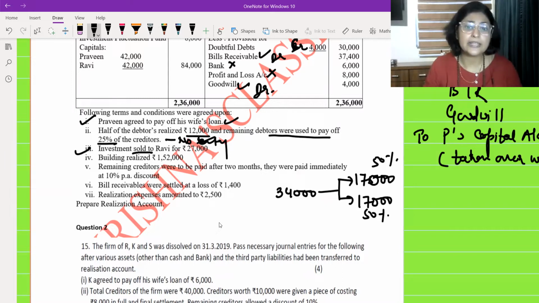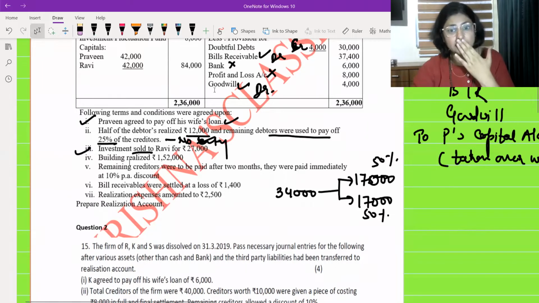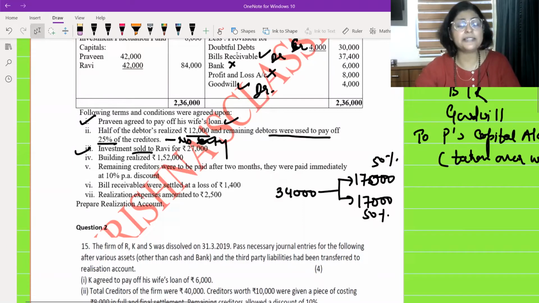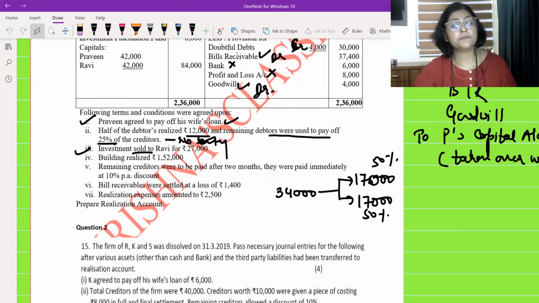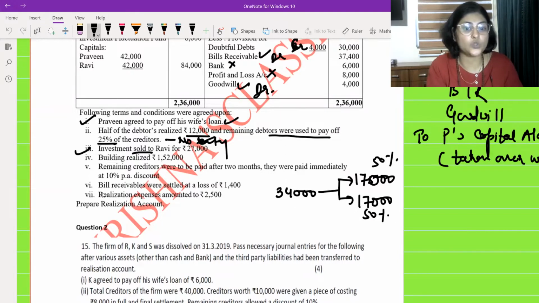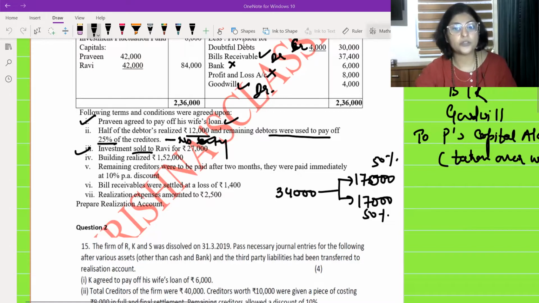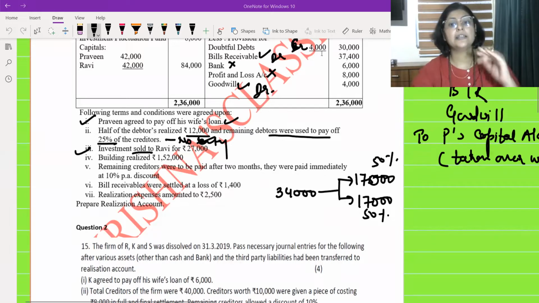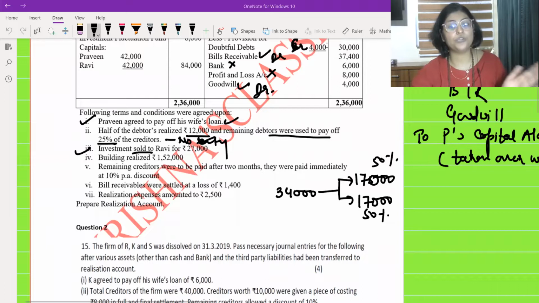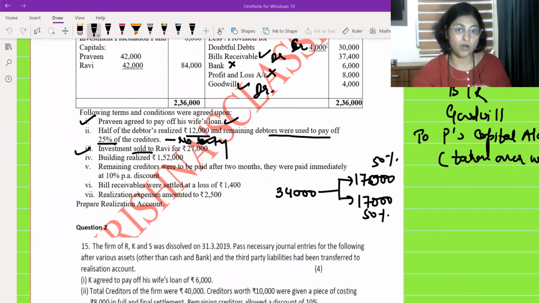But here, nothing like this is written that Ravi is taking the investment. What is written? It is written that investment is sold to Ravi for 27,000 rupees. Okay. So whenever there is investment sold to a particular partner, in that case, what is going to happen? You are not going to write it as if you are giving to some partner and going to later on adjust it along with the final settlement.